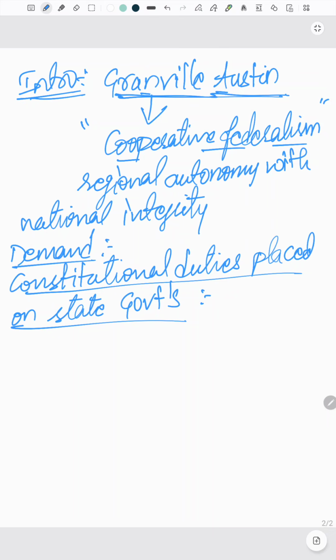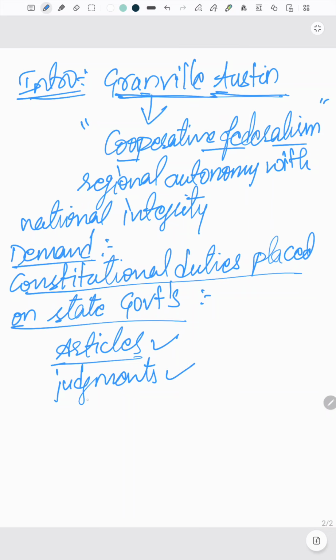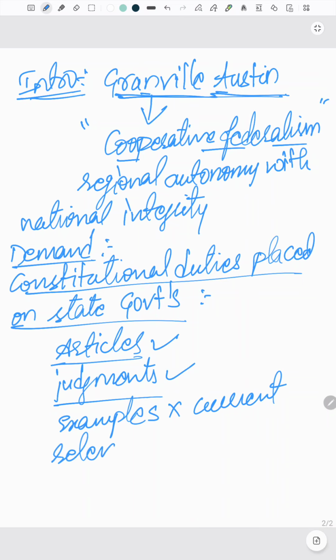Here, if you observe polity, whenever you are writing some question in polity, we have to ensure that you have to write as many articles as possible, as many judgments as possible, and as many examples as possible. I can say that not just examples, current relevant examples. Current relevant nature should be there in terms of your examples. Right? So, how can we start to answer this demand of the question? We'll go in a point-wise fashion.